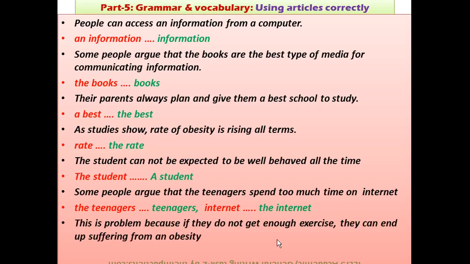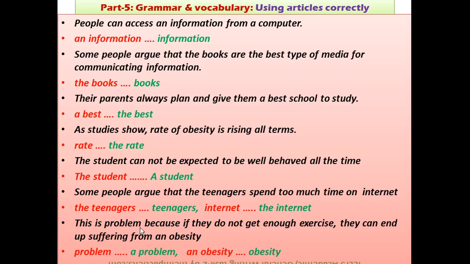The last one: "This is problem because if they do not get enough exercise, they can end up suffering from an obesity." Did you find a problem? First, "this is problem": it's not plural, so you need to use "a" here. This is a problem because in general we are talking about it, so "a" can be used. "The", of course, cannot be used because we don't know what the problem is.